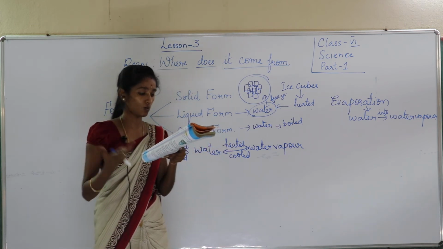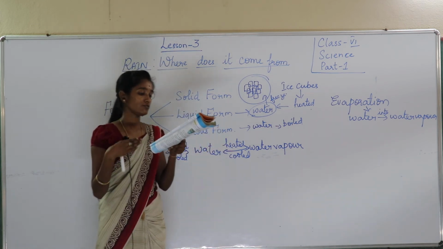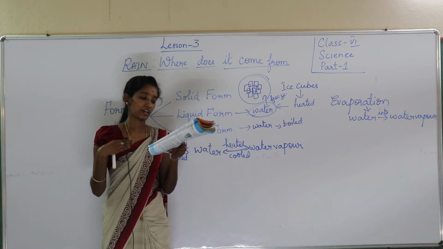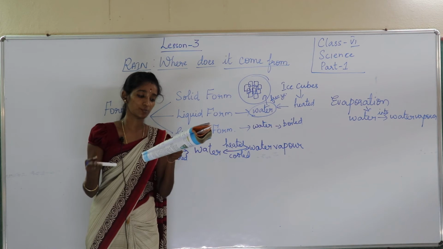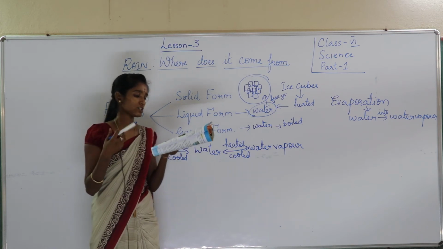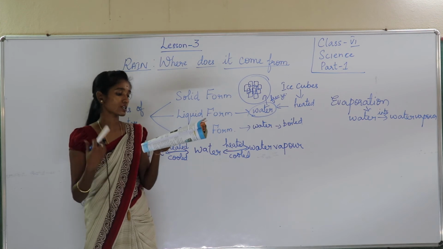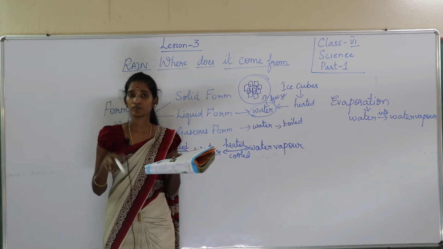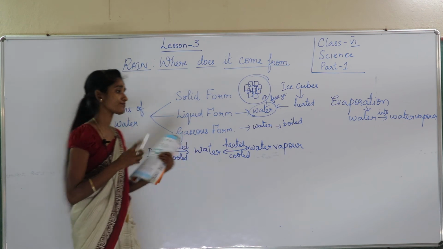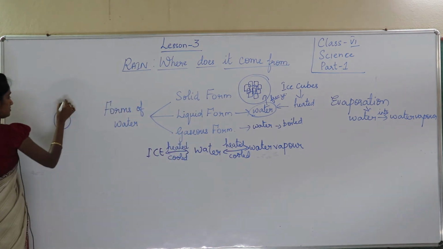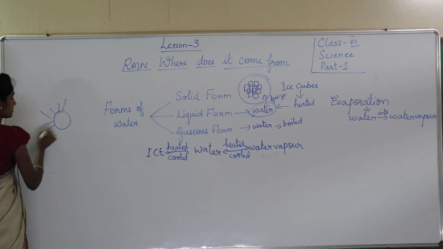Where does this water go? The water vapor formed due to the evaporation becomes a part of air and cannot usually be seen. The water vapor which enters into the air through the process of evaporation forms the clouds in the sky. So what he is telling, this is the sun. Okay?